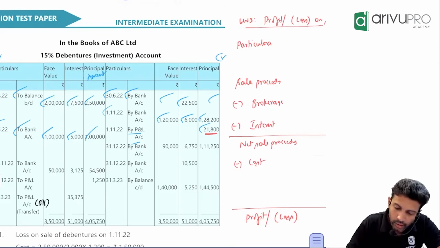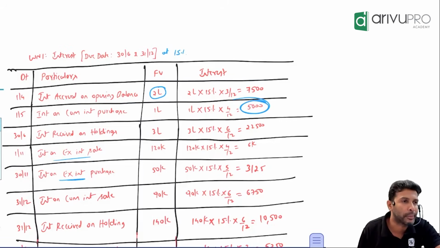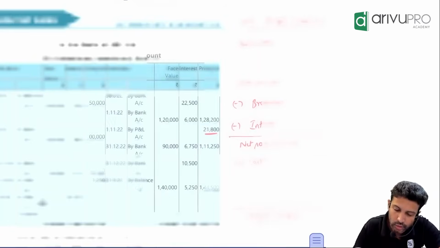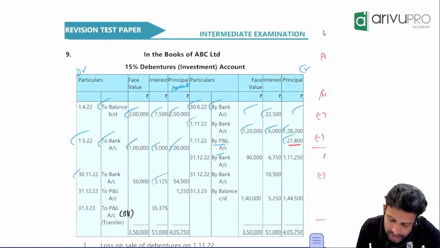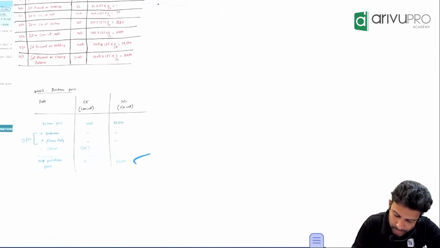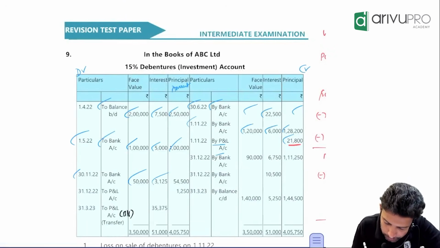Okay. Next, what next happened? On 30th November, we made a purchase. Okay, when you make a purchase, you'll have to make 2 payments. What are those 2 payments? One for interest, one for debenture. For interest, how much did you pay? 3,125. Face value, how much? 50. What is the journal entry for interest paid? Interest to bank. So you'll write to bank. Interest column, how much? 3,125. Face value column, 50,000. Principal column, what you'll write? Net purchase price, which is there in column number 2. Check your column number 2. How much is your net purchase price for second time purchase? 54,500. Have they posted 54,500? Yeah, 54,500.